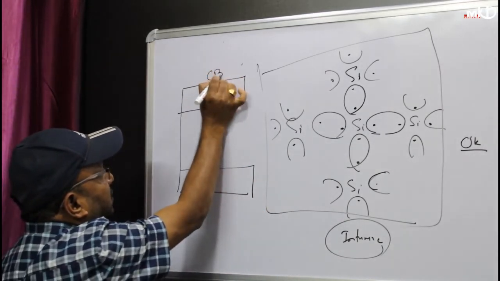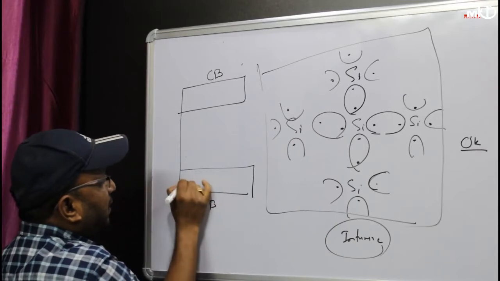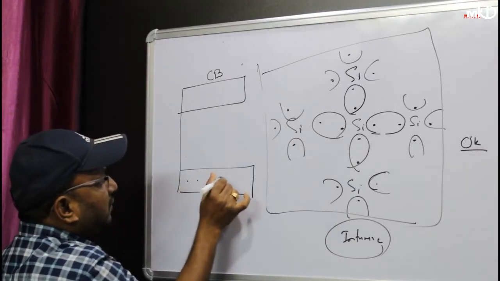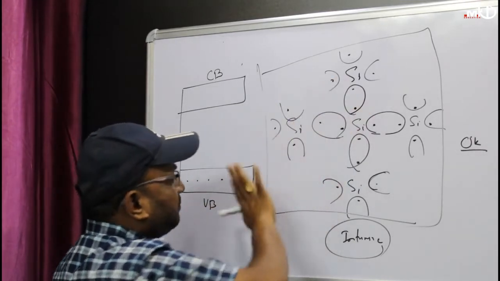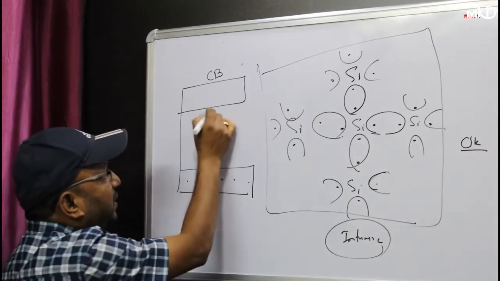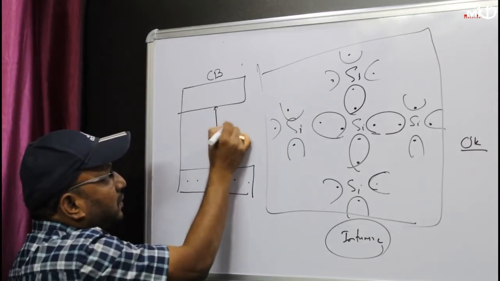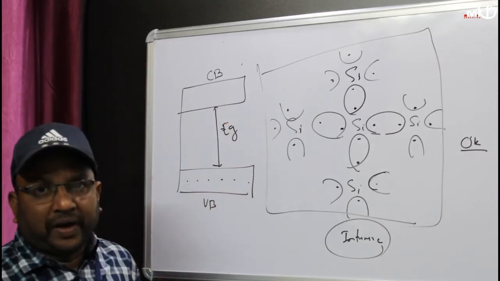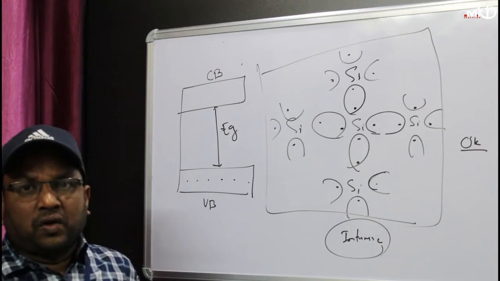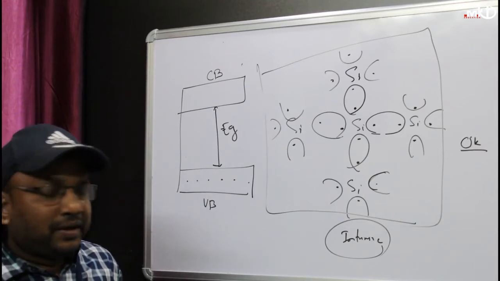In case of an intrinsic semiconductor, this is your conduction band and this is your valence band. You have only electrons in the valence band. Now I have to apply some energy Eg, which is called the forbidden energy gap.